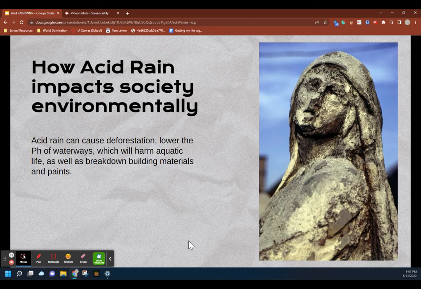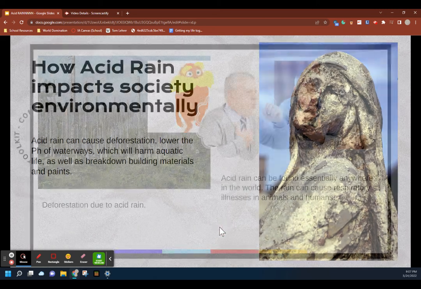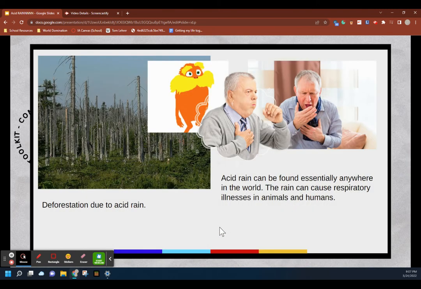Acid rain can cause deforestation and break down building materials and paints. The picture on the left shows deforestation due to acid rain. As acid rain falls, it trickles down trees and off leaves into the soil. After it leaches into the soil, some of the acid may go into waterways.